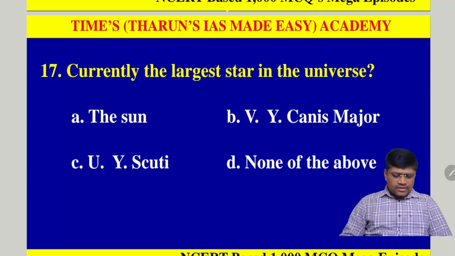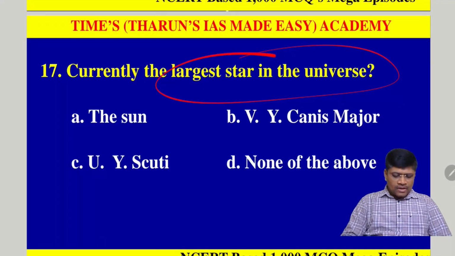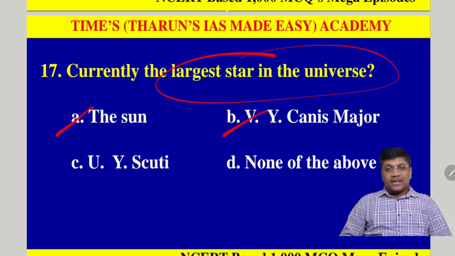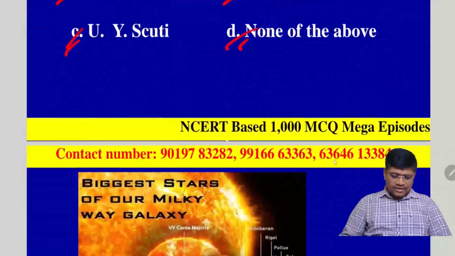So next question, 17. Currently the largest star in the universe. Option A: the Sun, VY Canis Major, UY Scuti, and none of the above. So let's see the explanation.